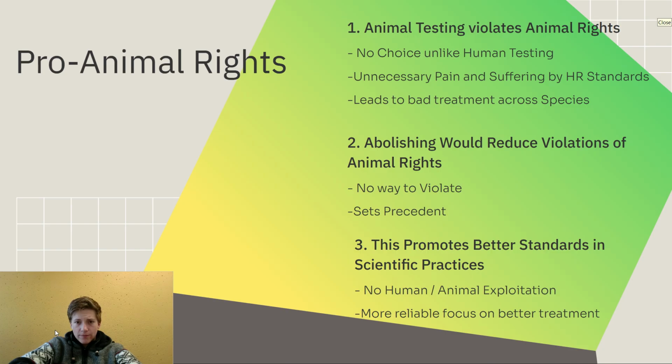This leads to the second idea that abolishing animal testing would reduce the violation of animal rights. That if it's banned, then there's no way to violate. But it also sets a key precedent when it comes to our treatment of animals, that we are no longer allowed in scientific fields to violate the rights of animals, to abuse and harm them. And it has a lot of cascading effect. Specifically, this third idea here about promoting better standards and scientific practices.